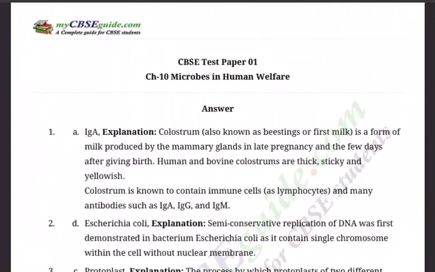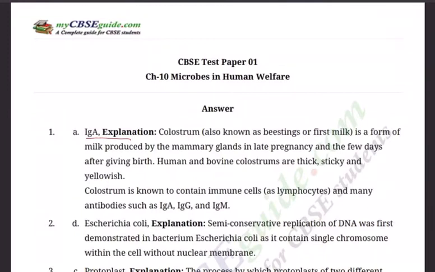Now let's go to the answers. As I said, question number 1, A, it has to be IgA because colostrum, also known as beestings or first milk, is a form of milk produced by mammary glands in late pregnancy and the few days after giving birth to the child. Human and bovine colostrums are thick, sticky and yellowish.